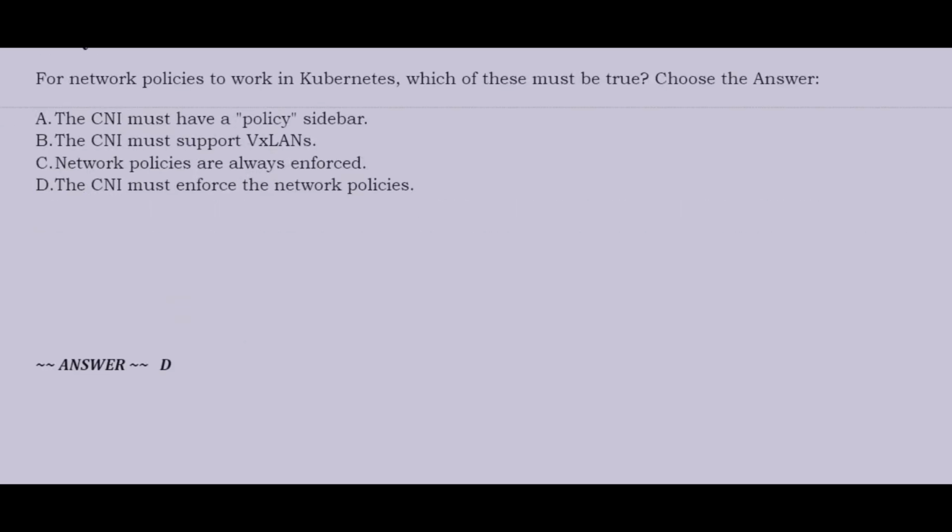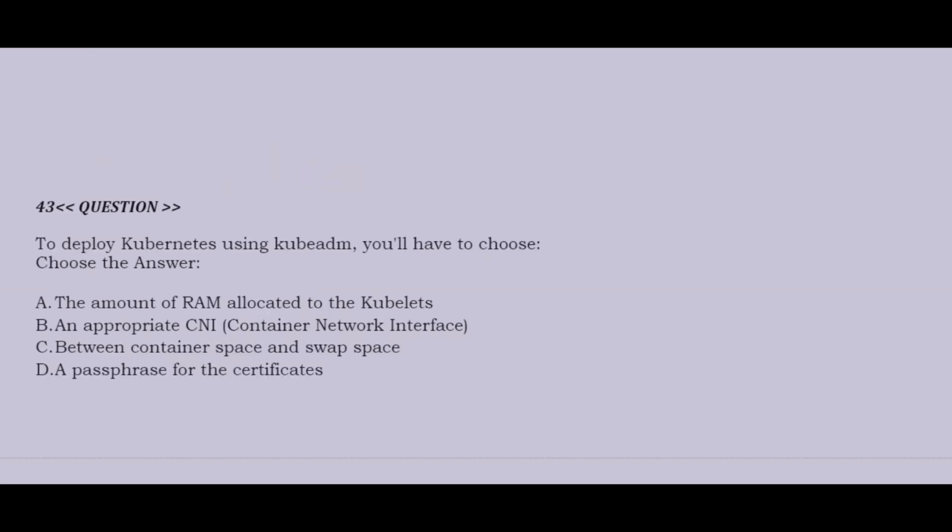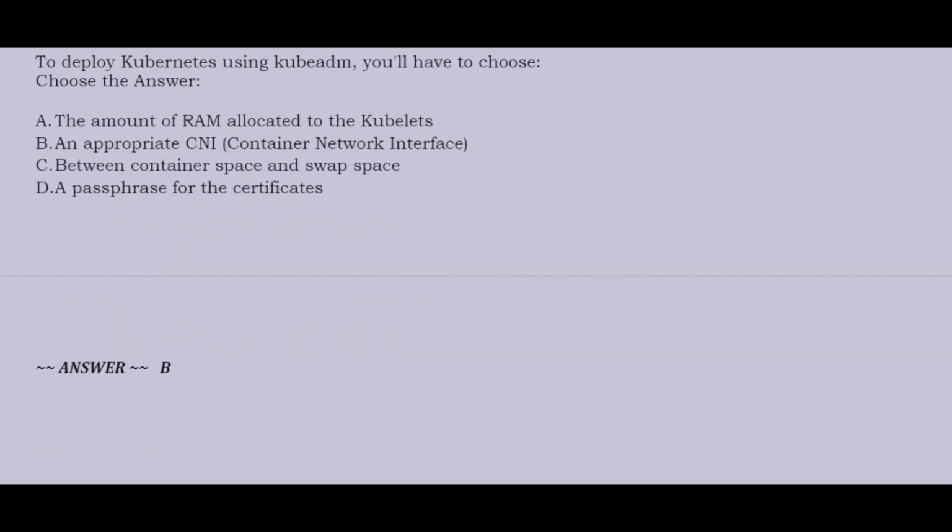Correct answer is option D. Question is: to deploy Kubernetes using kubeadm, you will have to choose option A, the amount of RAM allocated to the kubelets. Option B, an appropriate CNI, that is container network interface. Option C, between container space and swap space. Option D, a passphrase for the certificates. Correct answer is option B.